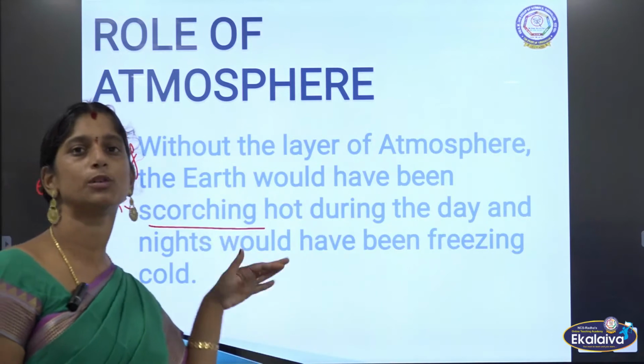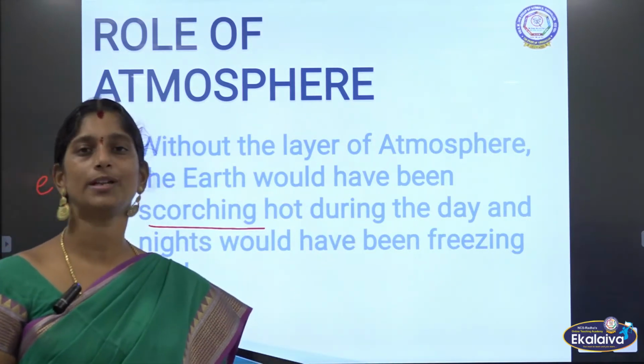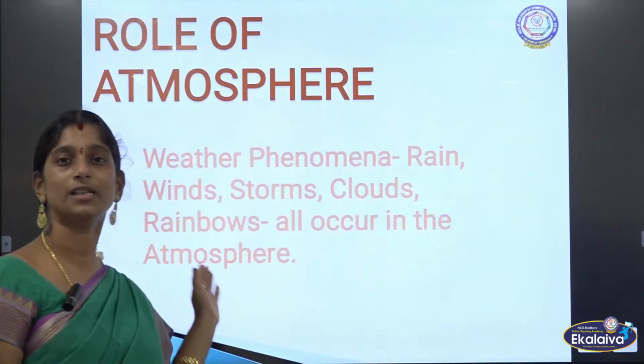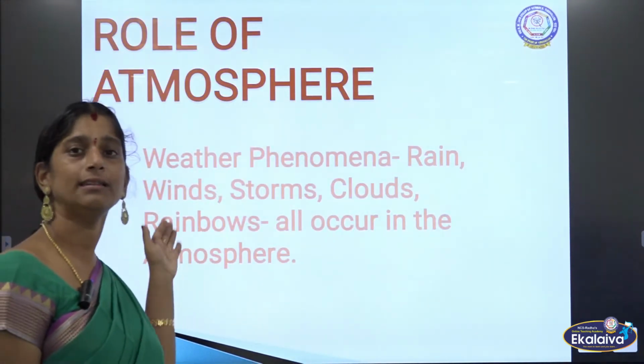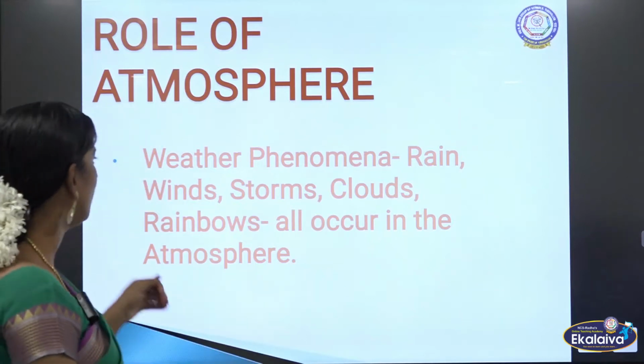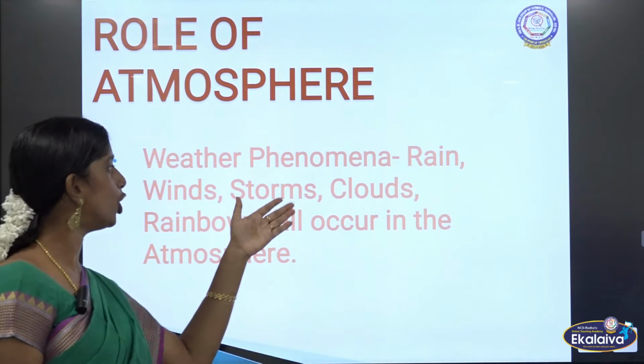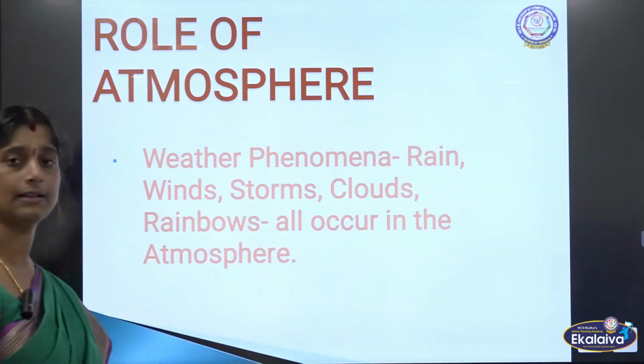Cold. So, if atmosphere is not there, this is what is going to happen. The atmosphere is saving us from this scorching hot and the freezing cold. Okay? And the weather phenomena, rain, wind, storm, clouds, rainbows, all occur in the atmosphere.